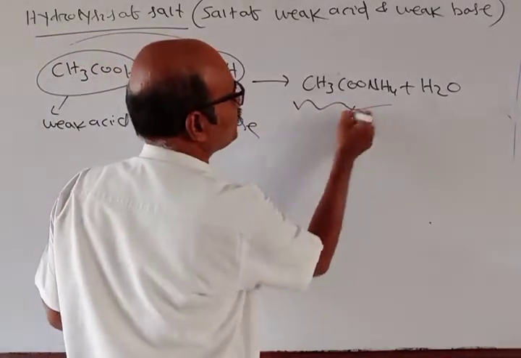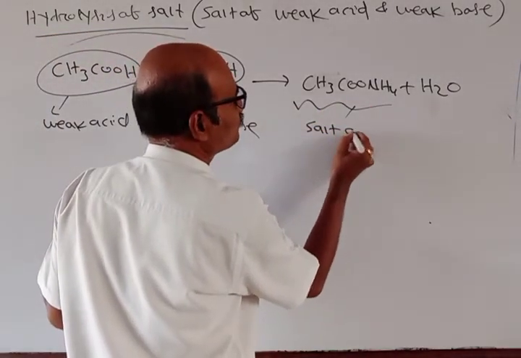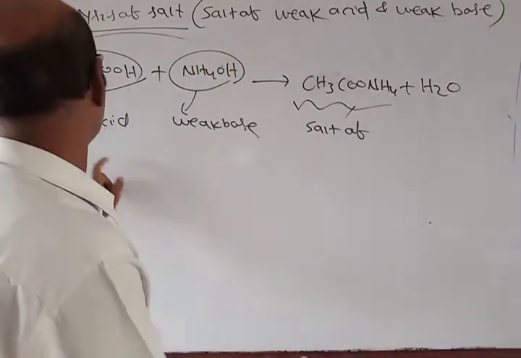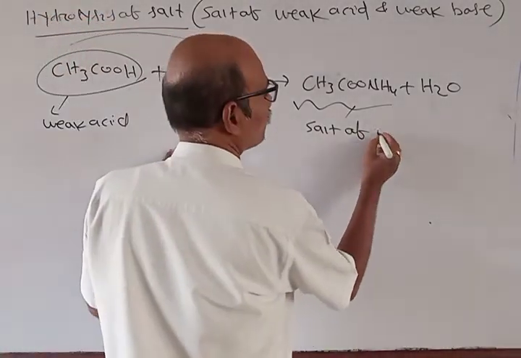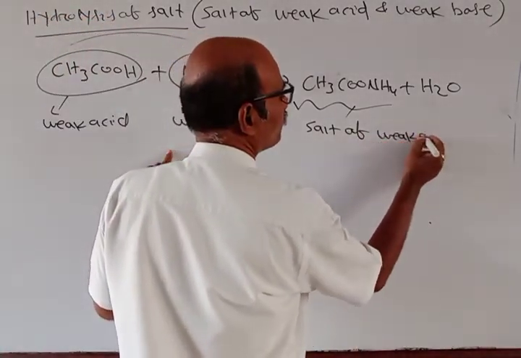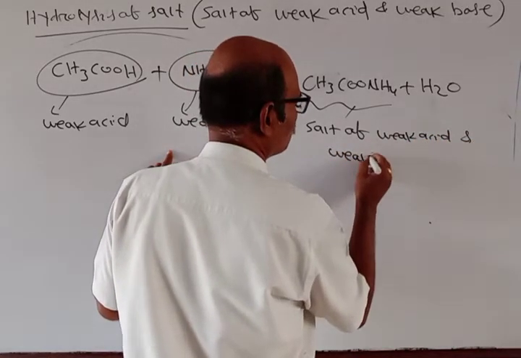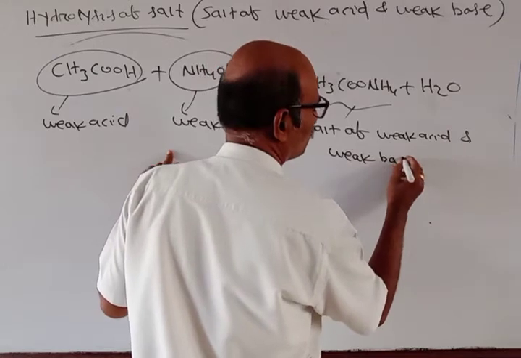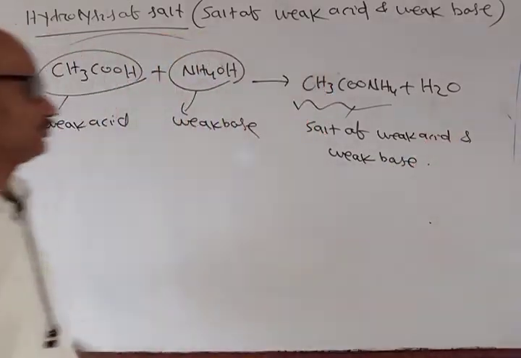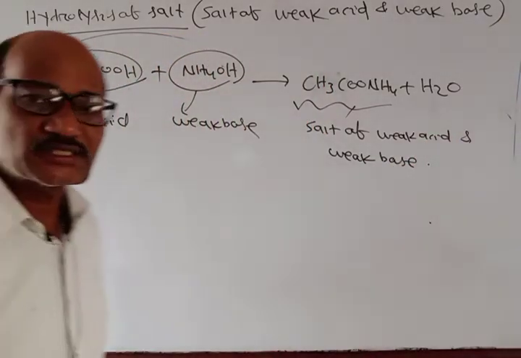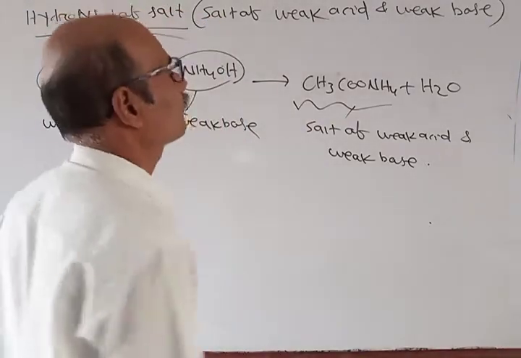So CH3COONH4 is a salt of weak acid and weak base.